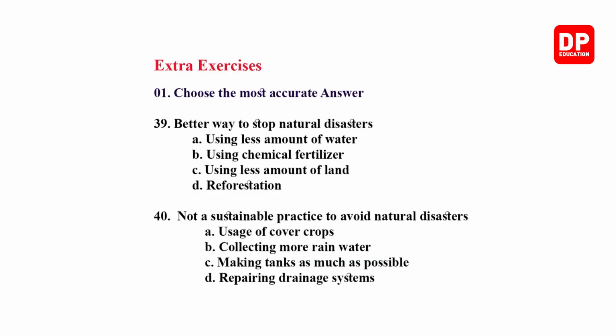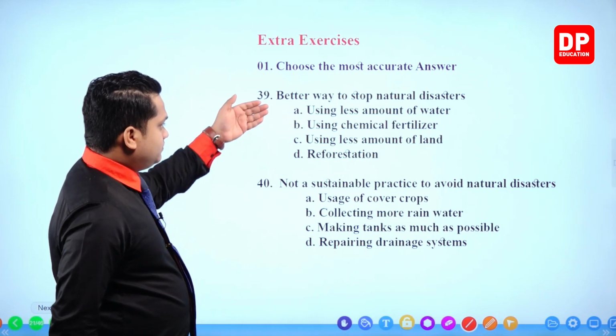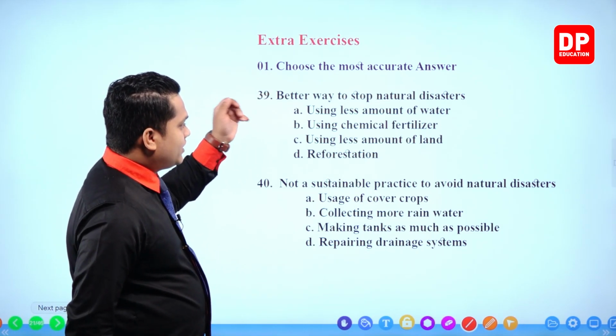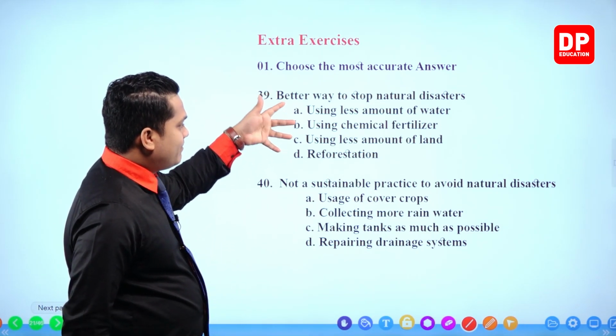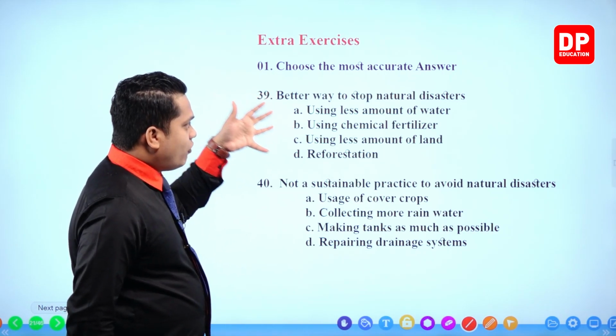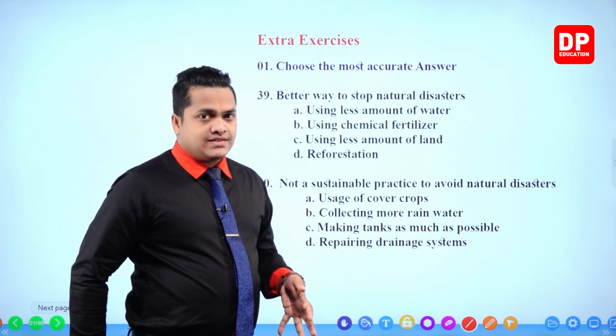Next question. A better way to stop natural disasters: using less water, using chemical fertilizer, using less land, reforestation. Using less water or using less land, by these two we won't be able to stop natural disasters.